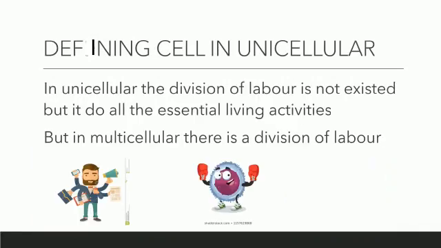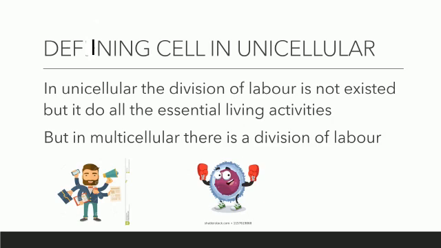So there is a minor difference between the multicellular organism and unicellular organism. In unicellular, the division of labor does not exist. It means in unicellular, there is a single cell which has to perform every activity. If we come across different fundamental activities of a living organism like breathing, growth, and showing response to stimuli, these are all the basic concepts or fundamental activities that are done by a living organism. So here a single celled organism should perform different activities, but in multicellular there is a division of labor.